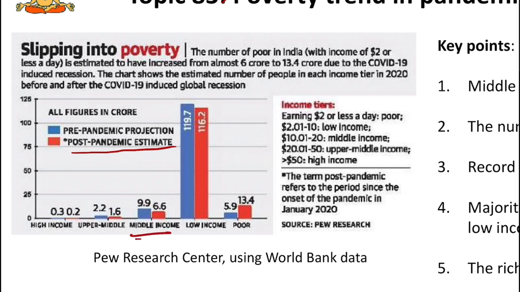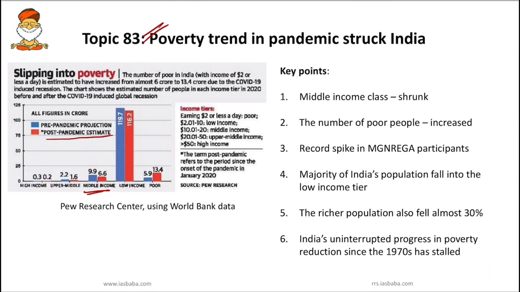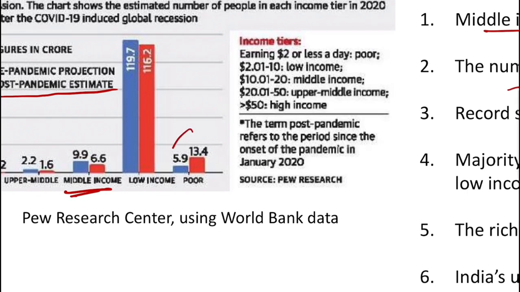As you can see, the percentage of middle income people is shrinking. So the first important point you have to know: the middle income class is shrinking, and second, the number of poor people is increasing. As you can see here, it is rising from 5.9 to 13.4.